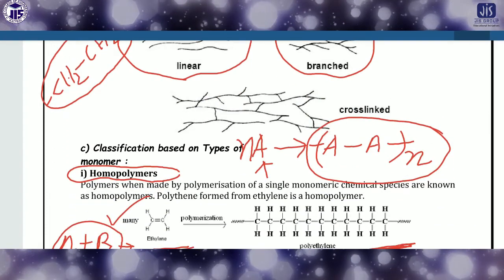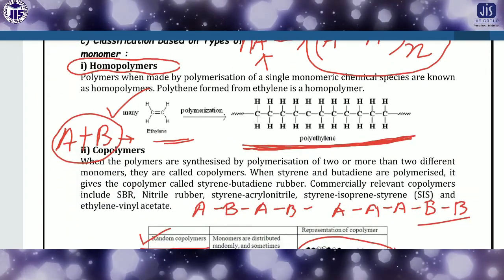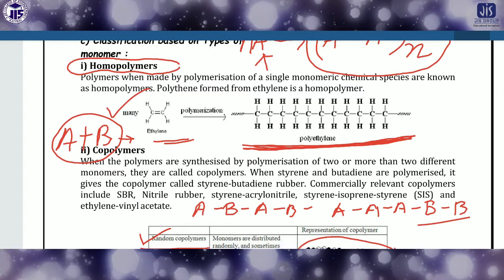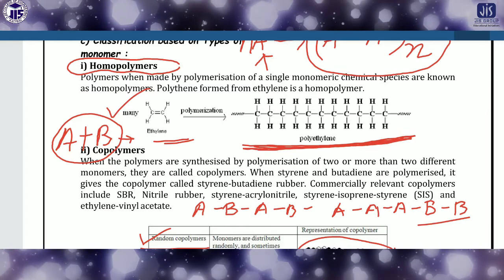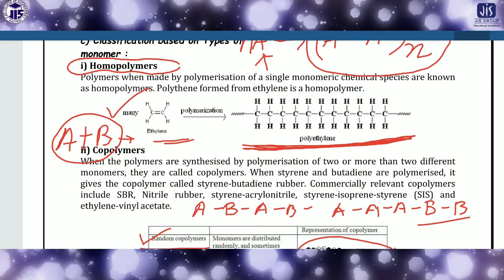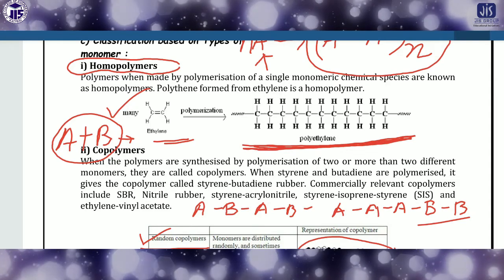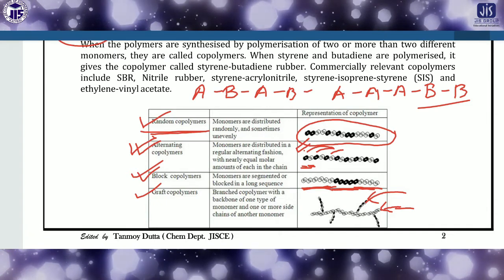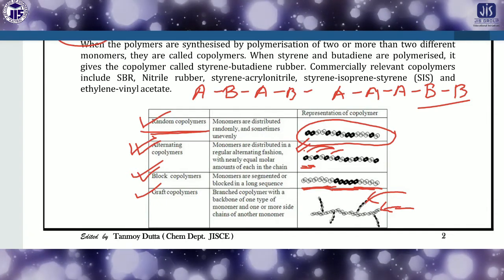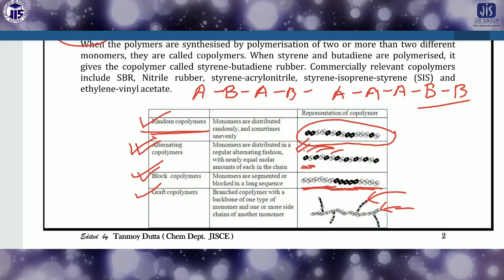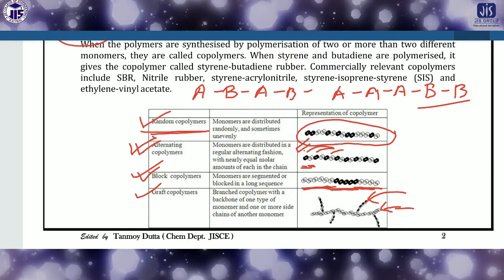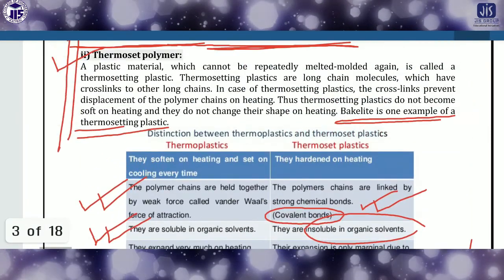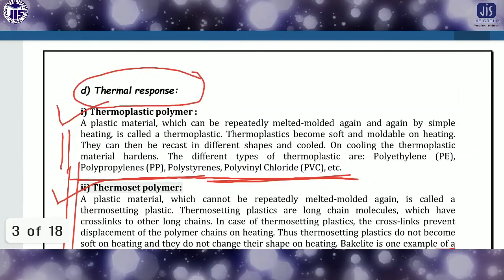Then there is a major classification depending on the types of monomer. If the monomers are the same, we call it a homopolymer. If the monomers are different, we call it a copolymer. Homopolymers and copolymers are both very important, and copolymers are again classified in different ways: there are four types of copolymers depending on the attachment of the monomers one by one.